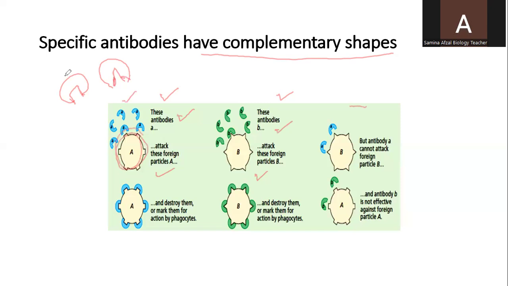But in the third picture, you can see both have different shapes. So in this way, they will be unable to attach to one another, and due to this, these antibodies will not be able to kill those microorganisms or antigens. So due to complementary shapes, specific antibodies can kill these specific antigens.